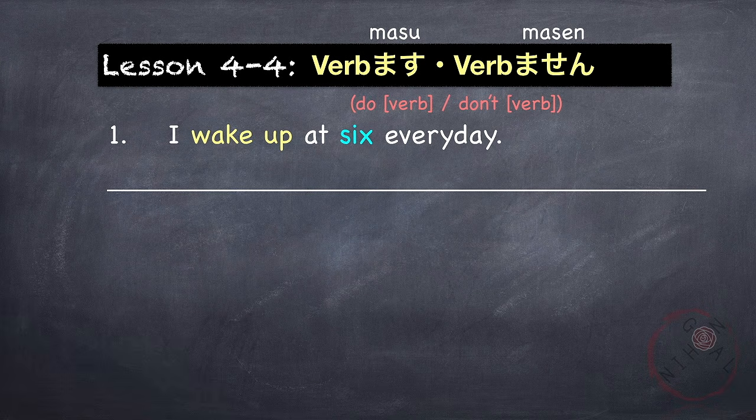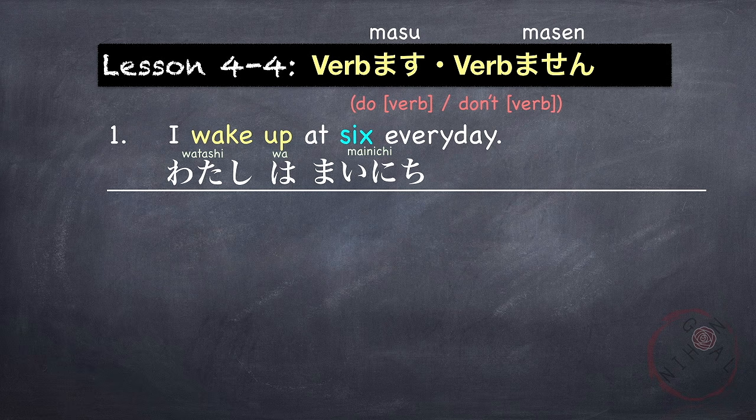For example, I wake up at 6 every day. 私は every day is 毎日. 6 o'clock is 6時. 6時に wake up is 起きます。私は毎日6時に起きます。